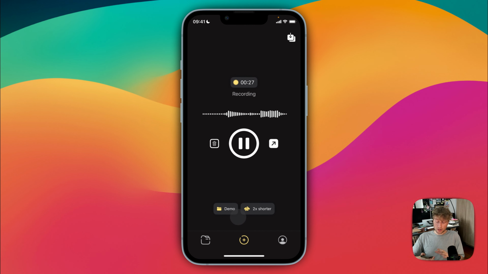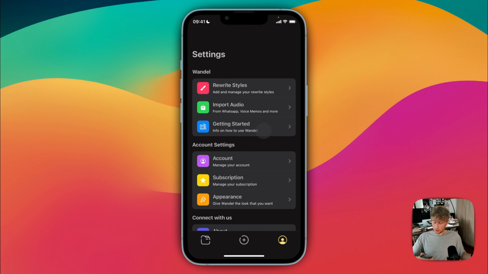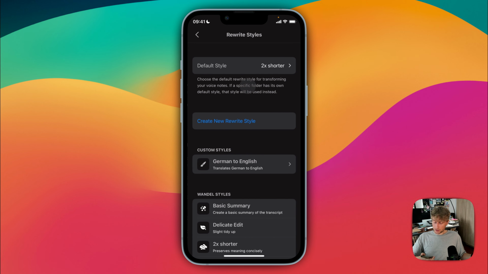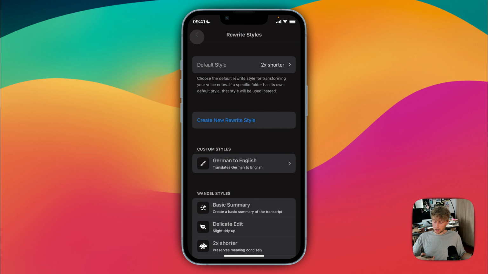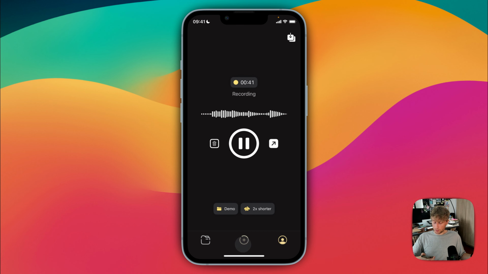And another note on this is that you can also create your own rewrite styles. If you wanted to do that, you just go to the settings over here, and then you go to styles, and then create new style. Once you created your style, it will then show up in the options here.